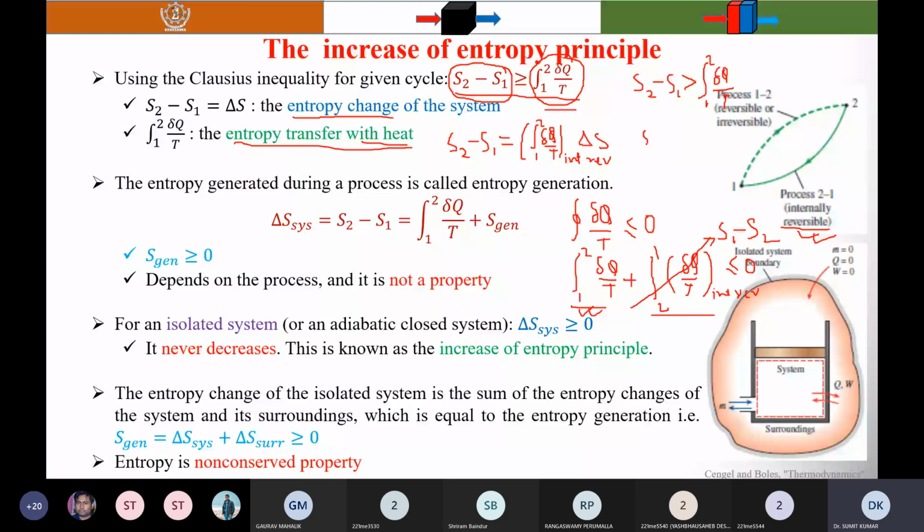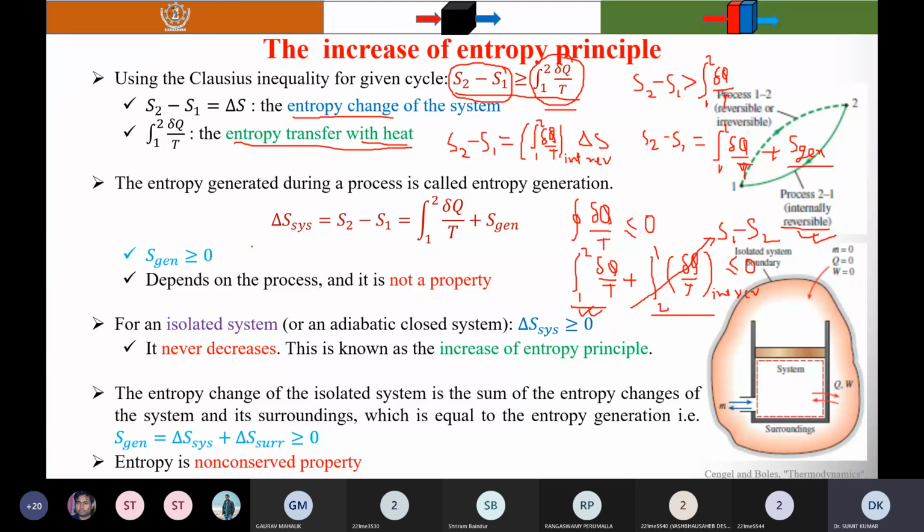is equal to integration 1 to 2 delta Q by T. So if you want to convert this inequality into an equality, then you need to add one term, that is called the entropy generation. So here S2 minus S1 is equal to integration 1 to 2 delta Q by T plus entropy generation. Here you can see that entropy generation is greater than or equal to 0.